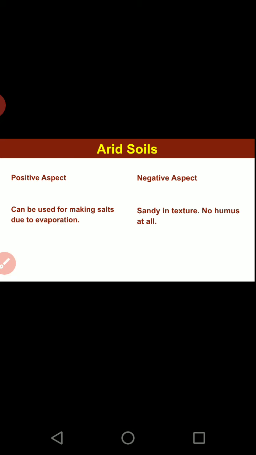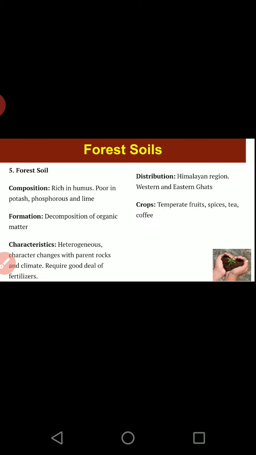There are many negative points. Positive points can only be that they are used for making salt due to evaporation, like the Sambhar Lake region, where they make salt. And negative aspect: they are sandy in nature, no humus at all, very little use for cultivation. Hardly some crops like dates are grown.